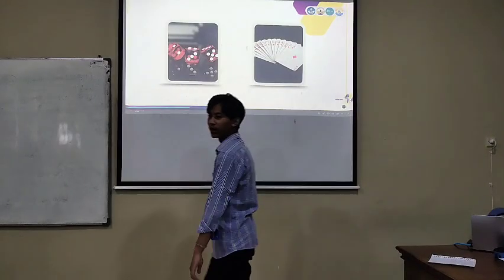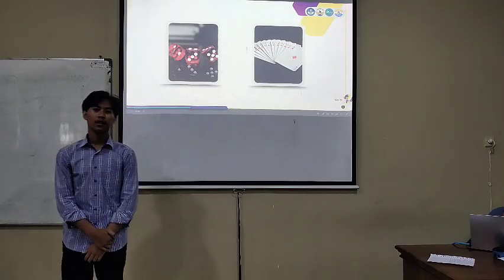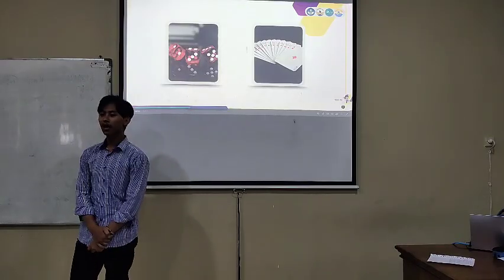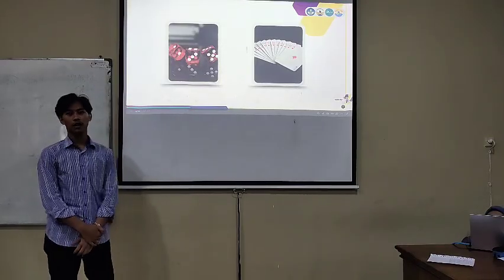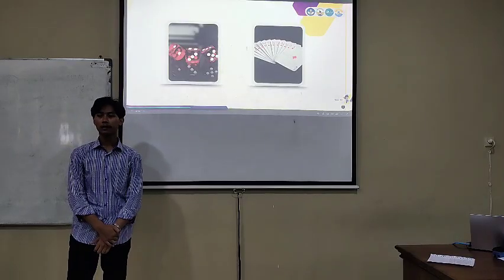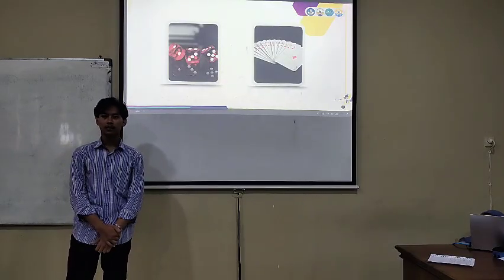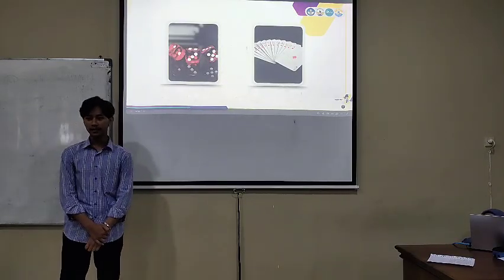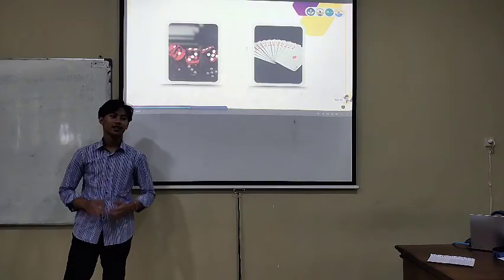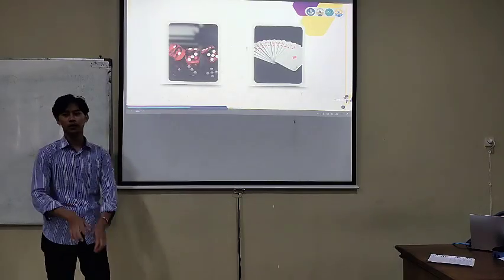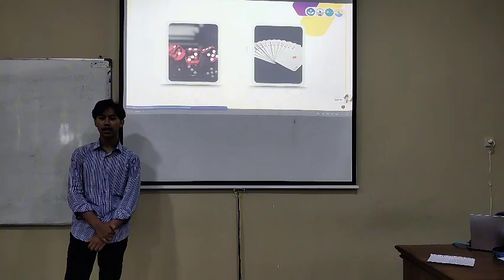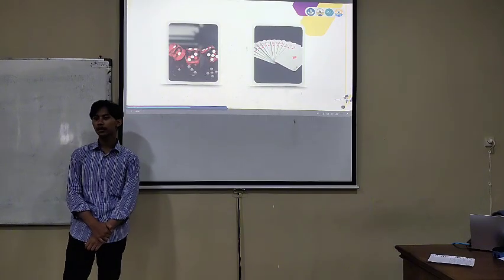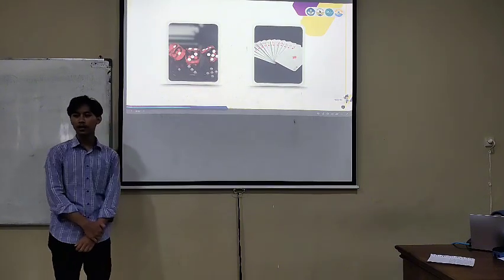Today we are learning about probability. Before we start, I have a question for you. Have you ever played a game with a dice or drawn a card from a deck? Yes, sir. Good. For example, if you roll a dice, can you always predict the number that will appear?